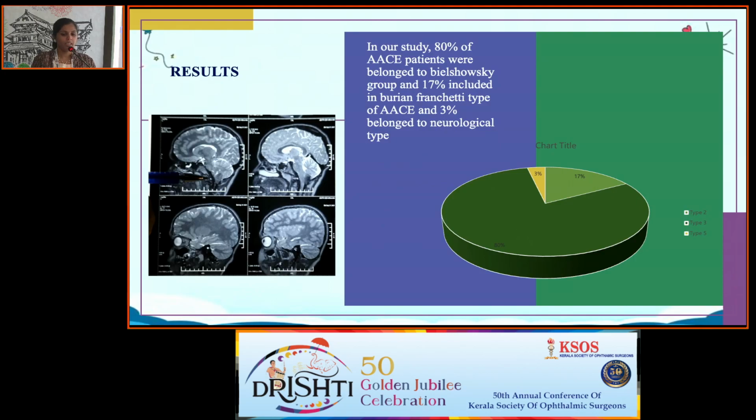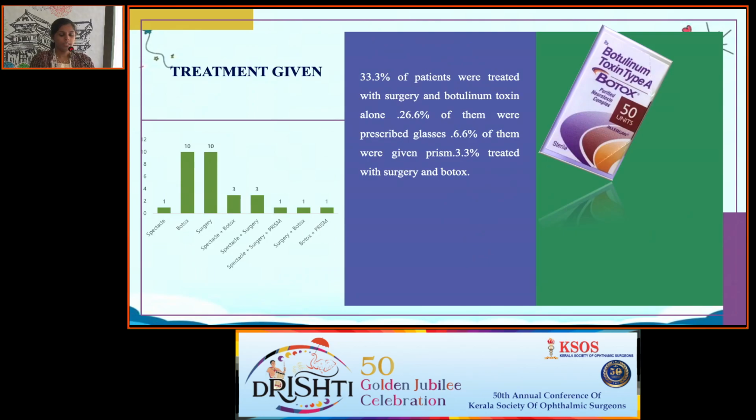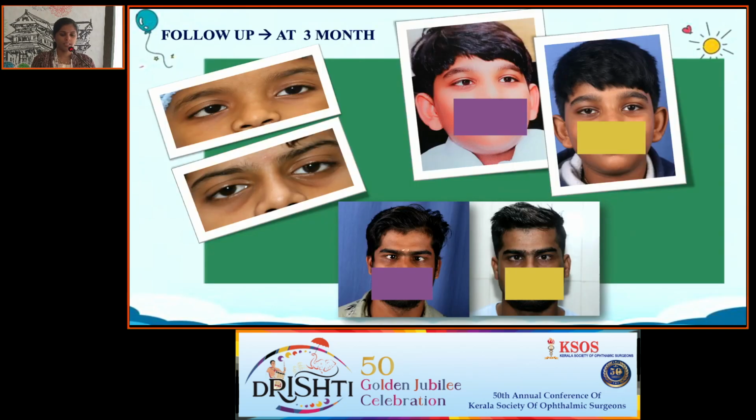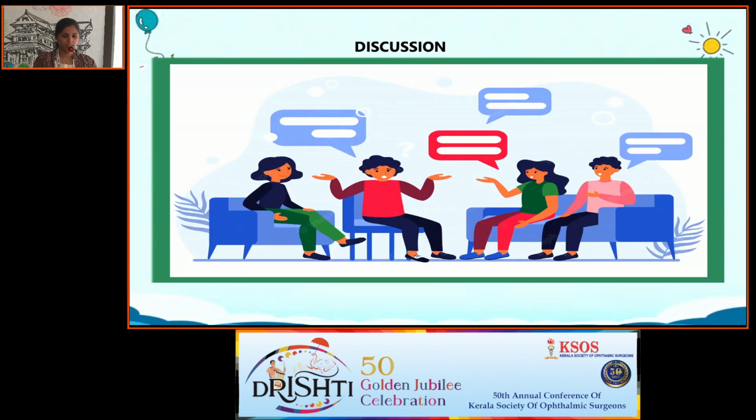In our study, 80% of the acute comitant esotropia patients belonged to the Bielschowsky group, 17% included the Berrien-Franchot type, and 3% belonged to the neurological type. As for the treatment given, 33.3% of patients were treated with surgery and botulinum toxin, 26.6% were prescribed glasses, 6.6% were given prism, and 3% were treated with surgery and Botox. On follow-up at 3 months, out of 30 patients, in 29 patients the treatment was successful.